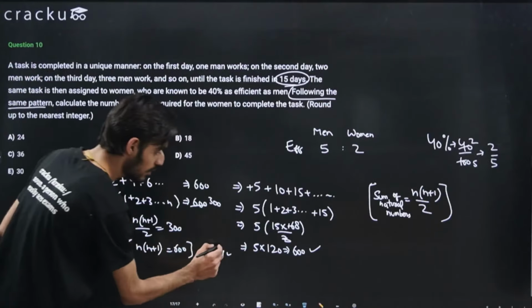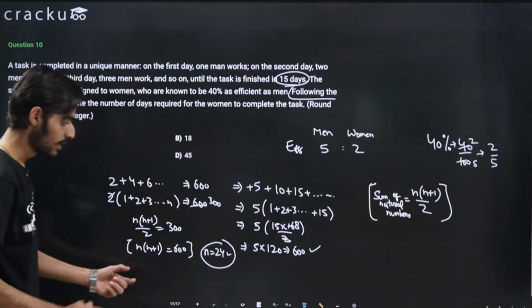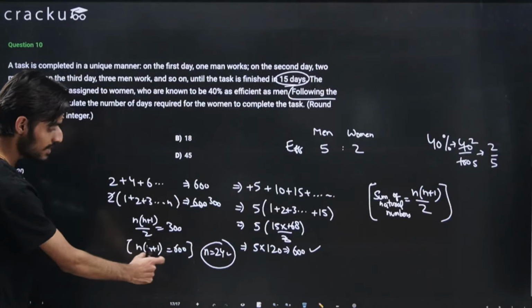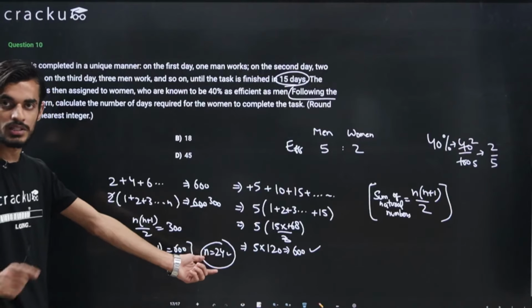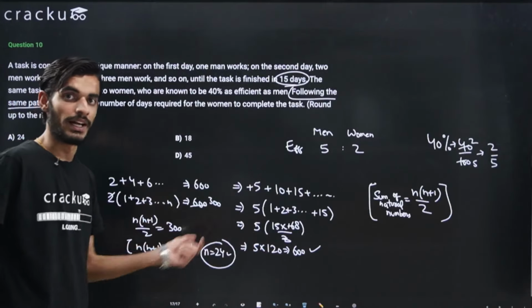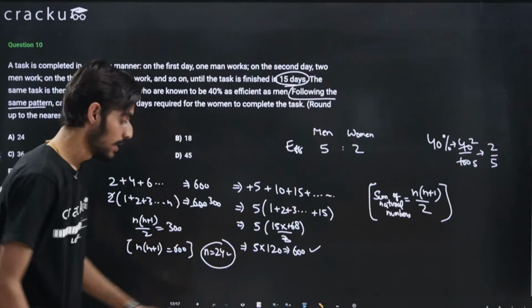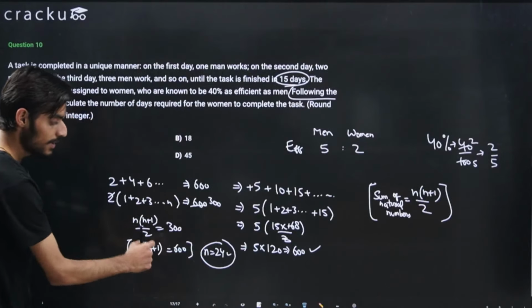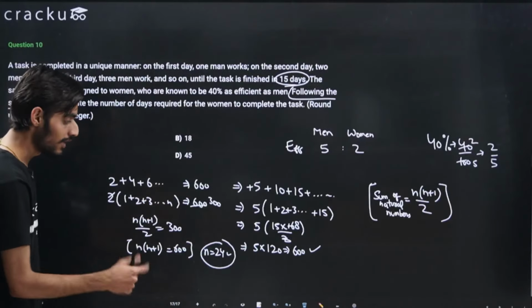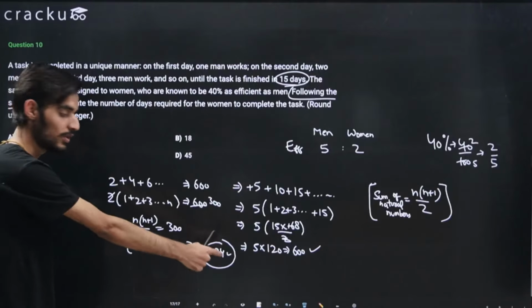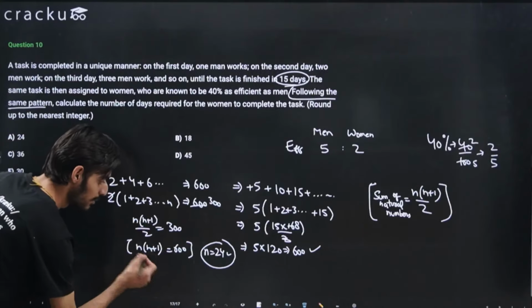But we can also do it with some observation, because the product of two numbers is 600, so we can just check the value, that is n equal to 24. And how are we able to get the value of 24? Because 24 square is 576 and 25 square is 625. So we are just checking the value of n as 24. So 24 multiplied by 25.